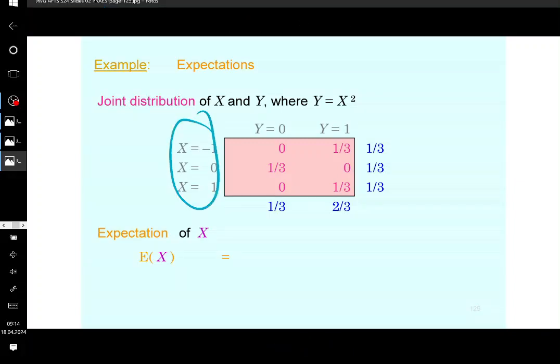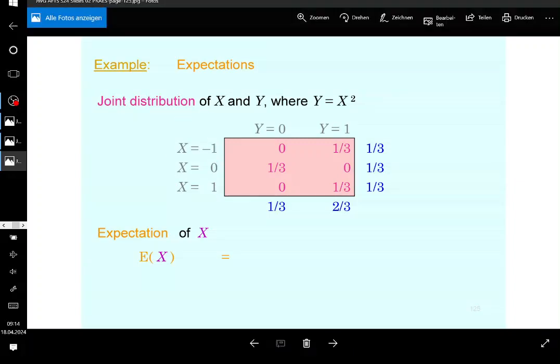This is going to be -1 times its probability, plus 0 times its probability, plus 1 times its probability, and you sum these up, and that's the expectation. As you see, the expectation of x is equal to 0. Everybody sees that? Okay, that's easy. Again, this relates to the concept from yesterday, and that's also going to be similar for y.